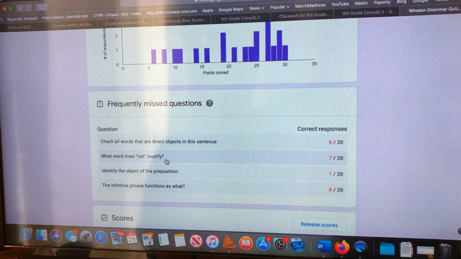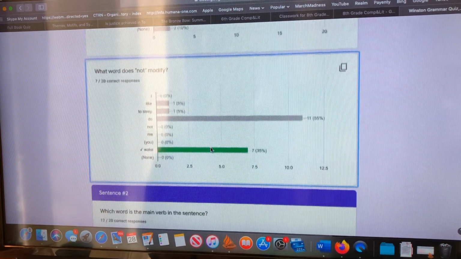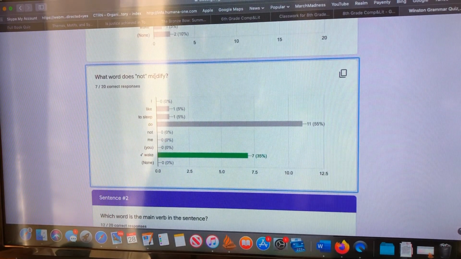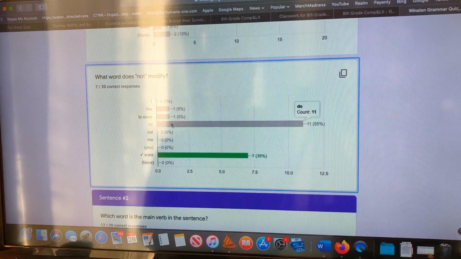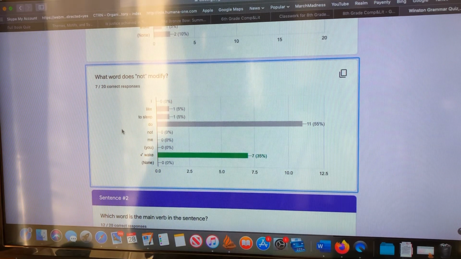Now also, what does the word not modify? I can click on that and it will take us straight down. What word does not modify? I like to sleep. Do not wake me. Here it is modifying wake. A lot of folks here got do on that one. Now, this is actually a situation where I will be restoring points for you, so you can be appreciative of that. I wanted to use this video to point that out.